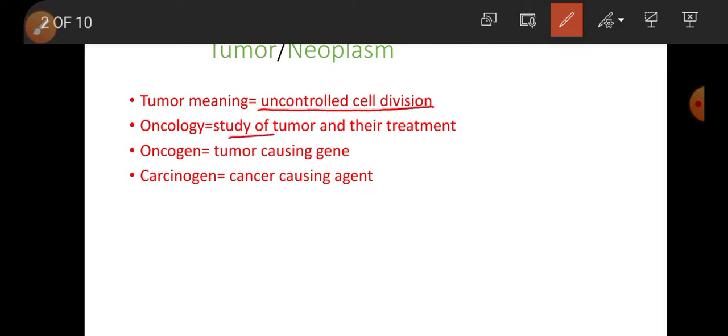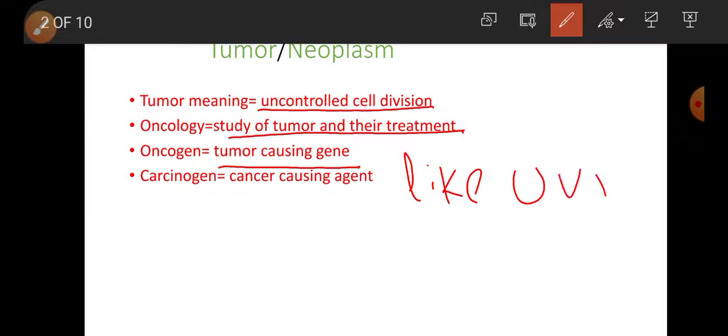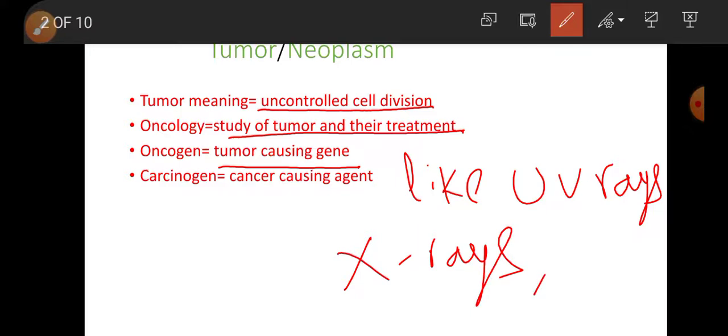Oncology. Study of tumor and its treatment is called oncology. Oncogene. Cancer, that is tumor causing gene, is called oncogene. Carcinogen, cancer causing agent, like UV rays, X-rays, etc.